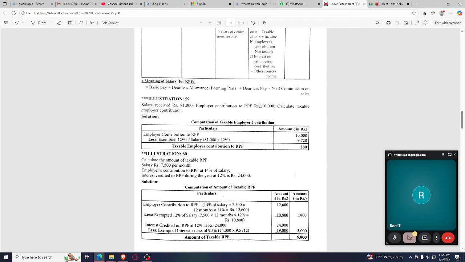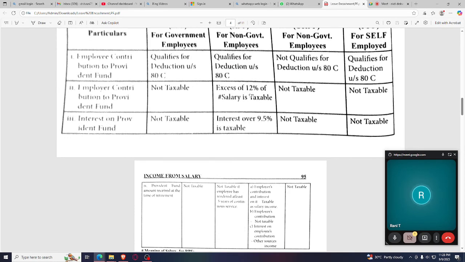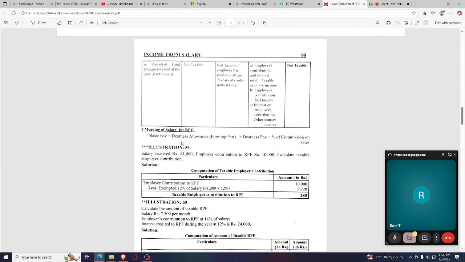Because there is a provision of excess of 12% of salary, for calculation of salary we have to keep in mind 3 things: basic salary, dearness allowance forming part, plus percentage of commission on sales.